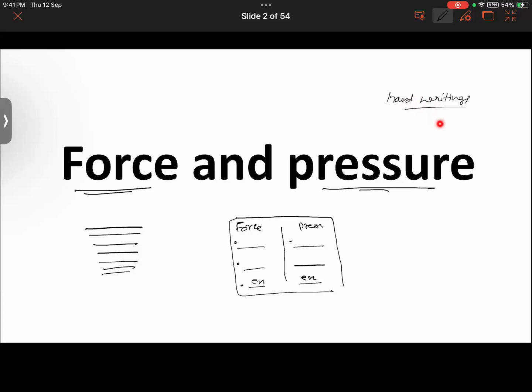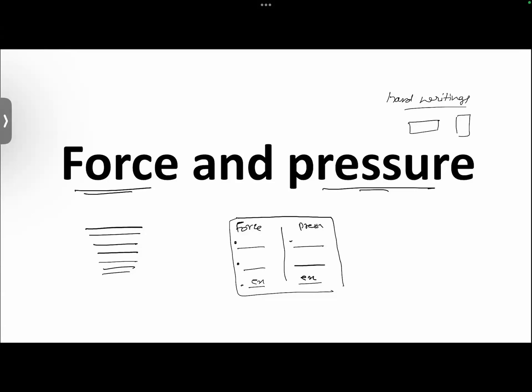The words are very hard to read. It's not even identifiable. So take care of all these things. Also take care of the landscape and the portrait mode whenever you upload your assignments, whether it be the test papers or solutions of the test papers. Okay, now. So take care of these things.